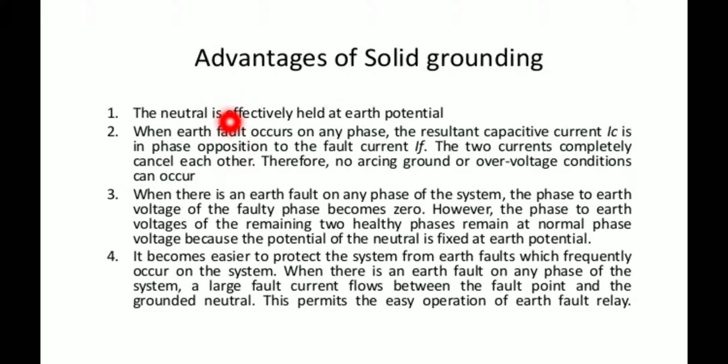When an earth fault occurs on the electrical system, the system gets short circuited.